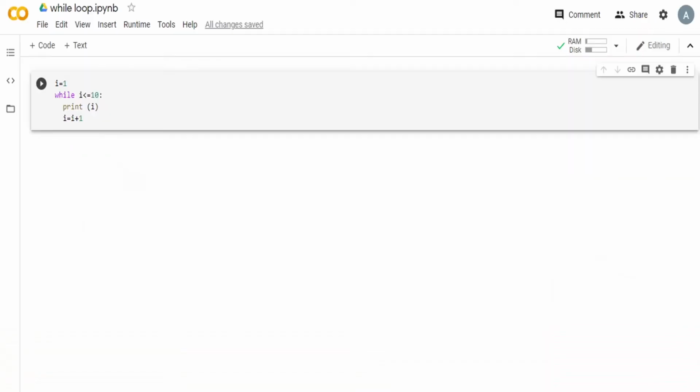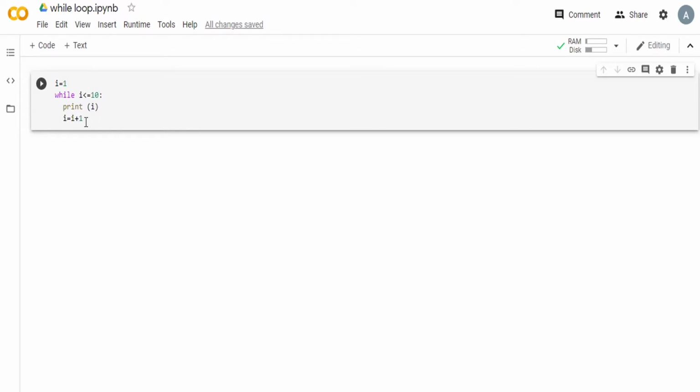Here we have an example of the while loop. We are trying to print the first 10 natural numbers. For that, we have taken a variable named I and given it a value of 1. Now in this while loop, we check while the value of I is less than or equal to 10, this code will execute. Right now I is 1, which is less than 10. So print I, so 1 gets printed.